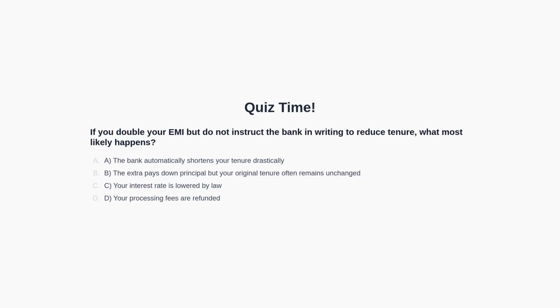Quiz time. If you double your EMI but do not instruct the bank in writing to reduce tenure, what most likely happens? Option A. The bank automatically shortens your tenure drastically. Option B. The extra pays down principal, but your original tenure often remains unchanged. Option C. Your interest rate is lowered by law. Option D. Your processing fees are refunded. You may pause the video now to think about the answer. We will discuss the answer in the next section.